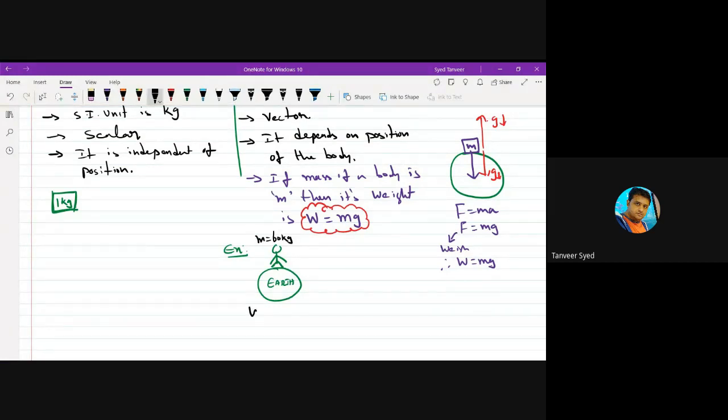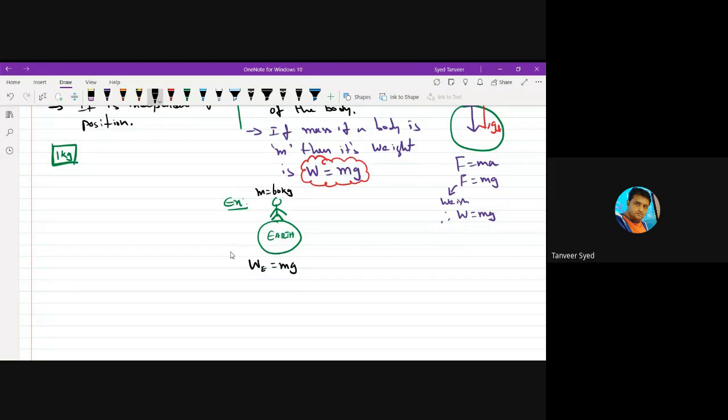Then what is his weight? mg, which is 60 into, I am taking g as 10, round figure, which is 600 Newton. So don't say kg, we are describing weight. You use kg to measure mass. Weight is not mass, weight is a force, so it must be measured in Newton.